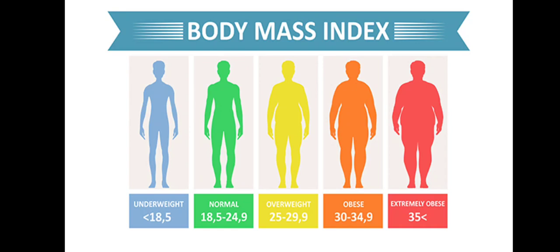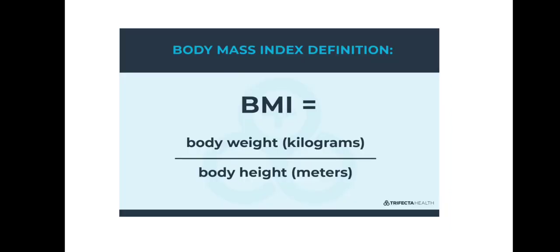Now, body mass index is actually a division: the body weight in kilograms divided by the body height in meters. When the weight of the body is divided by the body height, we get the BMI value. To find out the value of BMI is very simple. There are online calculators available on the internet. Just go there and put in your weight.